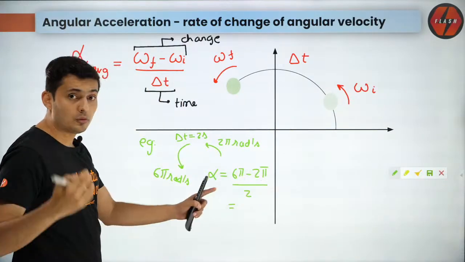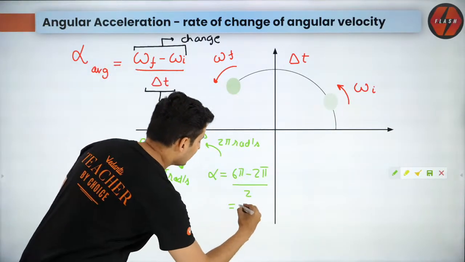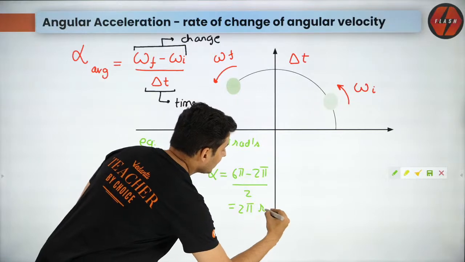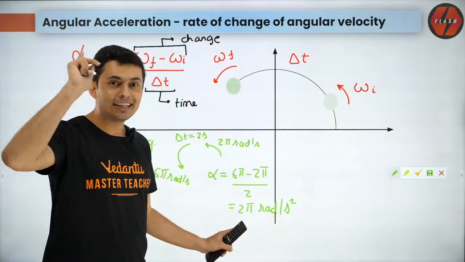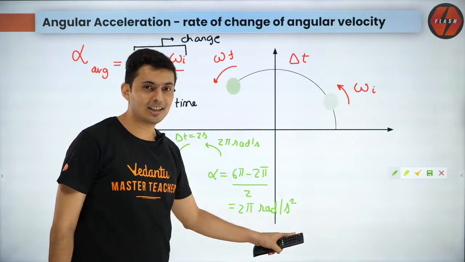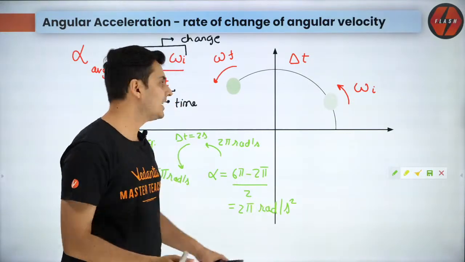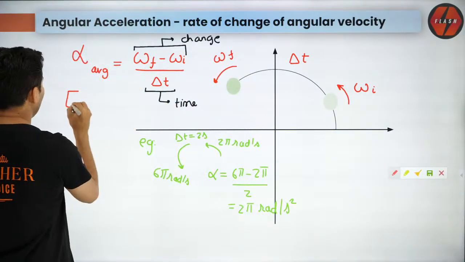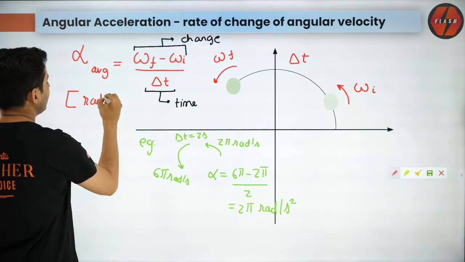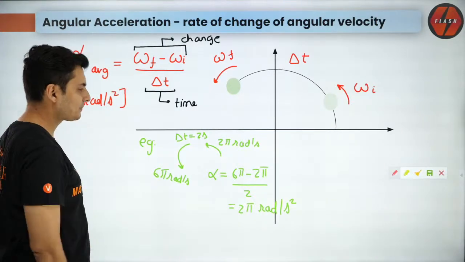So 6 minus 2, 4, 4 by 2, 2. So it is 2 pi, but unit, be careful, it is radians per second square. Just like in translation you had meters per second square, here you have it as radians per second square. So keep that in mind. The unit of angular acceleration is radians per second square.